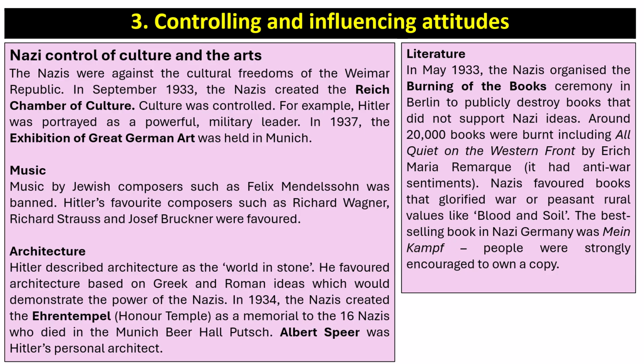In terms of literature, the Nazis organised the burning of the book ceremony in Berlin to publicly destroy books that did not support Nazi ideas. Around 20,000 books were burnt, including All Quiet on the Western Front by Erich Maria Remarque, because it had anti-war sentiments. Nazis favoured books that glorified war or peasant rural values like blood and soil. The best-selling book in Nazi Germany was Mein Kampf. People were strongly encouraged to own a copy.